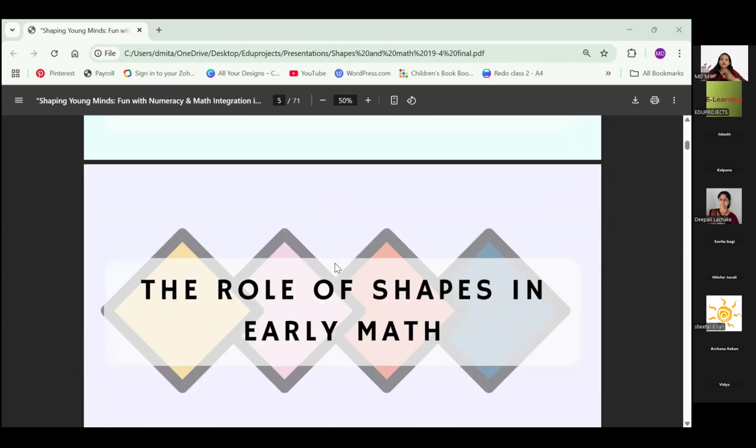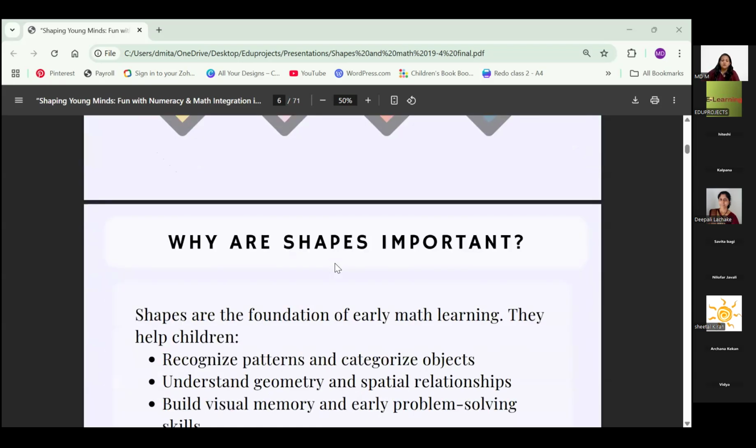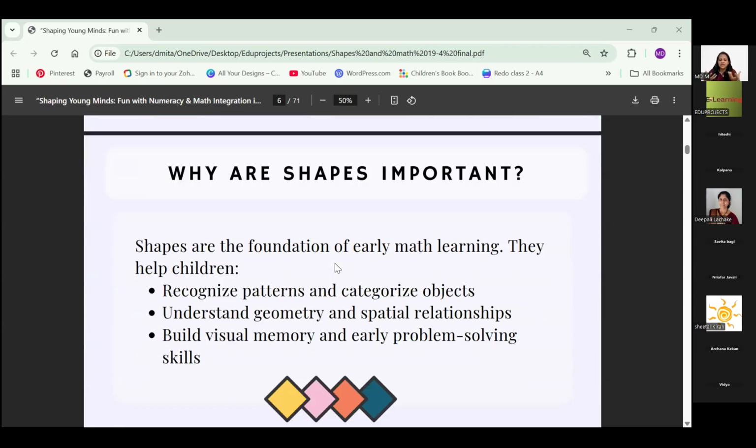Now let's talk about the role of shapes in early math. Now, shapes are basically the foundation of early math learning, teachers. They help children to firstly recognize patterns, categorize objects. Okay, book is rectangular in shape. This particular plate is a circle in shape. They are categorizing the objects. Okay, they understand the geometry and the spatial relationships.